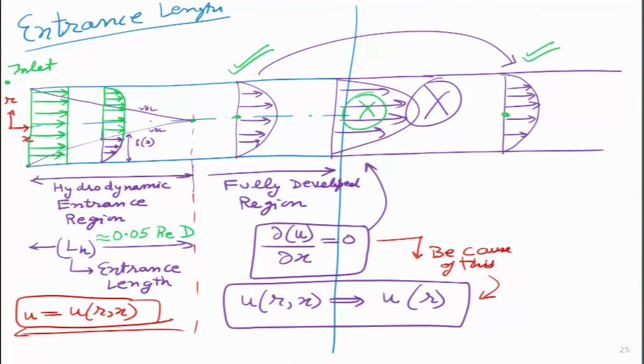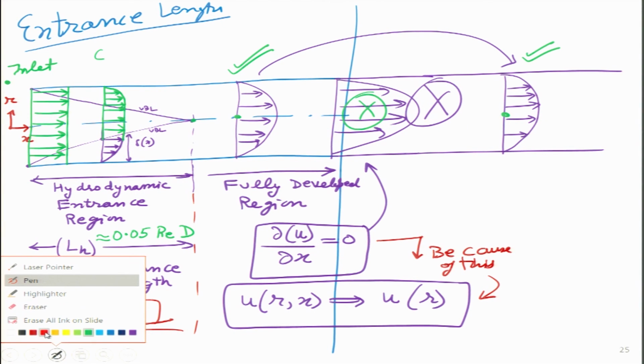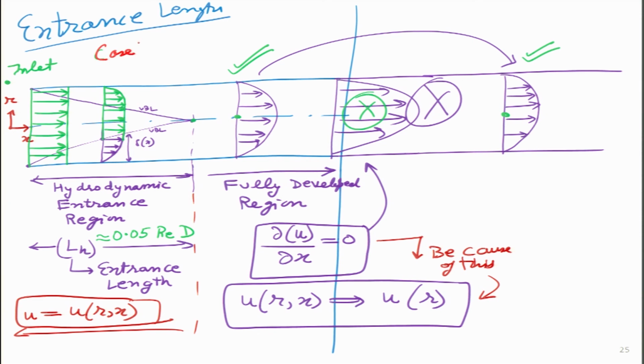So if the diameter of the pipe is 1 inch, then I am looking at 500 inches. So it could be almost like 13 or 14 feet. So that part is all the entrance region. After that, if the pipe is long, 10, 20, 30 meters, then throughout it is fully developed. And all this that we are talking about in this particular slide is just for the first case, which is the hydrodynamic length. So that I will write over here.